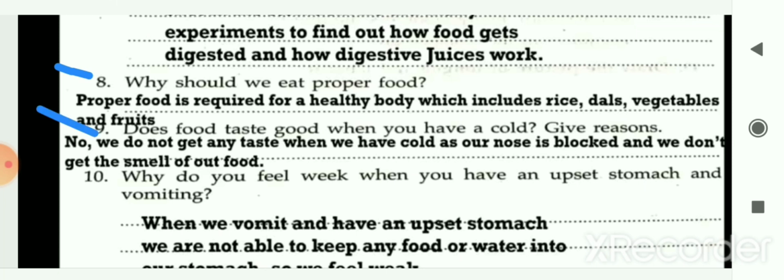Next question, number 9, does food taste good when you have a cold? And if not, then give the reason. So no, we do not get any taste when we have a cold, as our nose is blocked and we don't get the smell of our food.